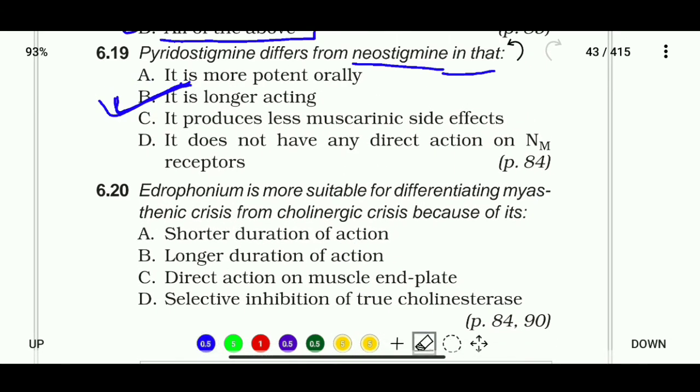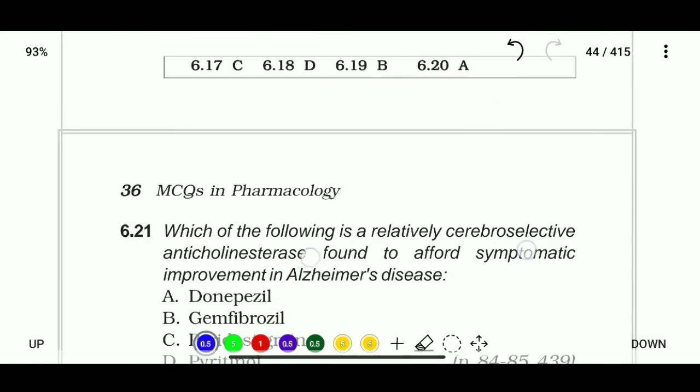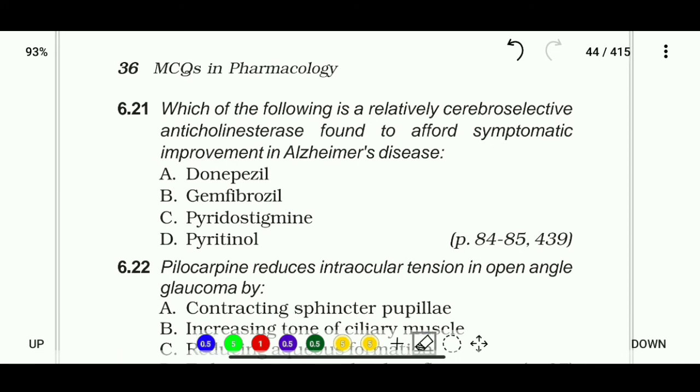Okay, question number 6.20. Edrophonium is more suitable for differentiating myasthenic crisis from cholinergic crisis because of its shorter duration of action, longer duration of action, direct action on the muscle end plate, or selective inhibition of true cholinesterase. So the correct answer is that edrophonium is more suitable for differentiating myasthenic crisis from cholinergic crisis because of its shorter duration of action.